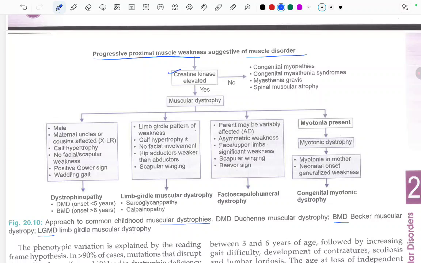We do the creatine kinase test, and if there is no elevation in CK, then it can be congenital myopathies, congenital myasthenia syndromes, myasthenia gravis, and spinal muscular atrophy. These conditions can be present if the creatine kinase is not elevated. But if the creatine kinase is elevated, then we have to think about muscular dystrophy.